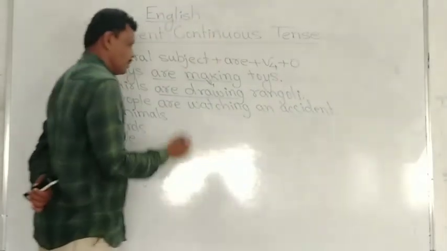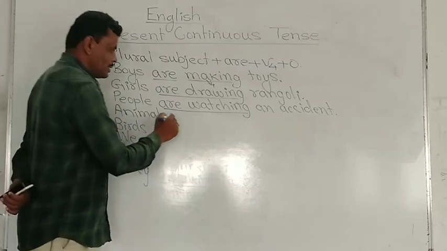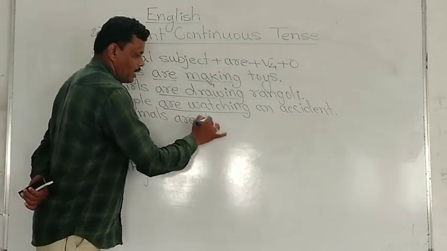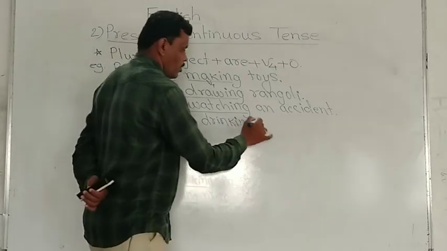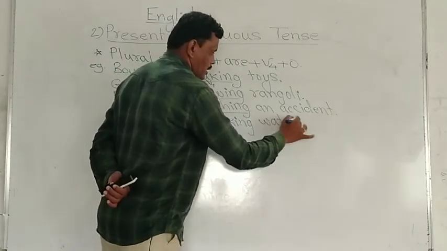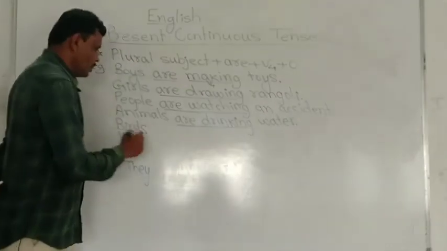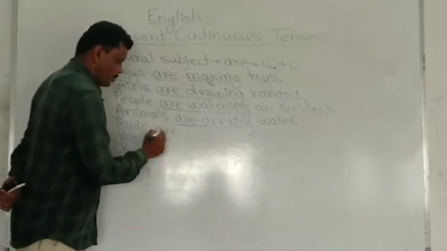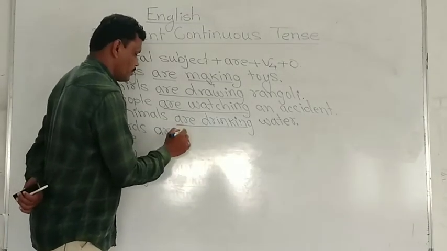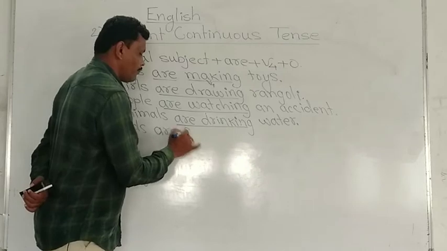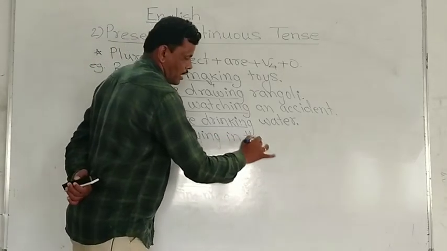This is present continuous tense. Animals are drinking water. This is present continuous tense. Birds are flying in the sky.